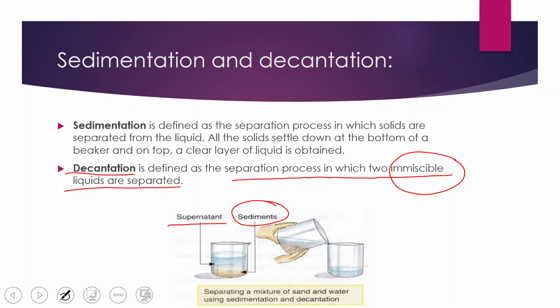Immiscible means that the substance cannot get mixed well with another liquid, such as sand, mud and oil, which are immiscible in water. So sedimentation and decantation are the two processes where we can separate the sediment from the supernatant and get a more or less pure liquid.